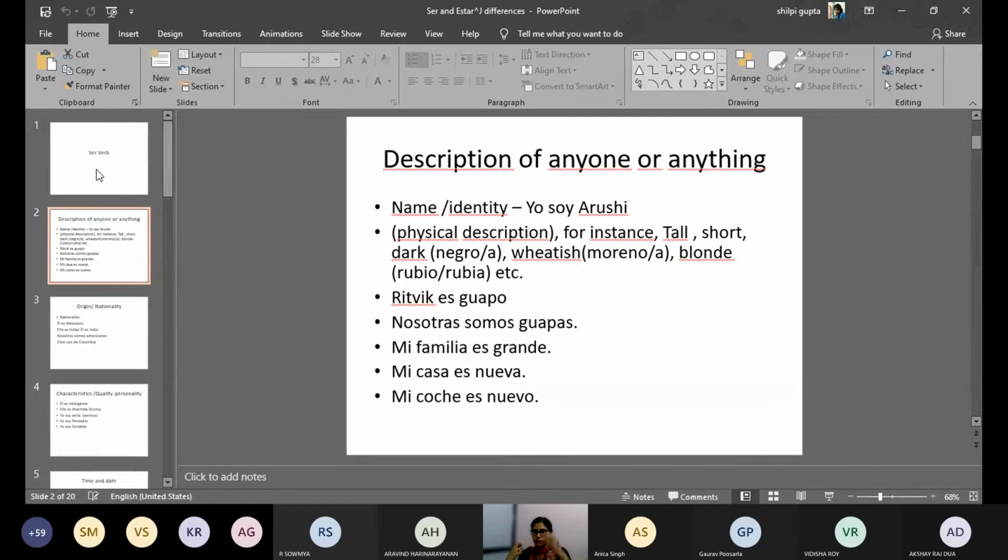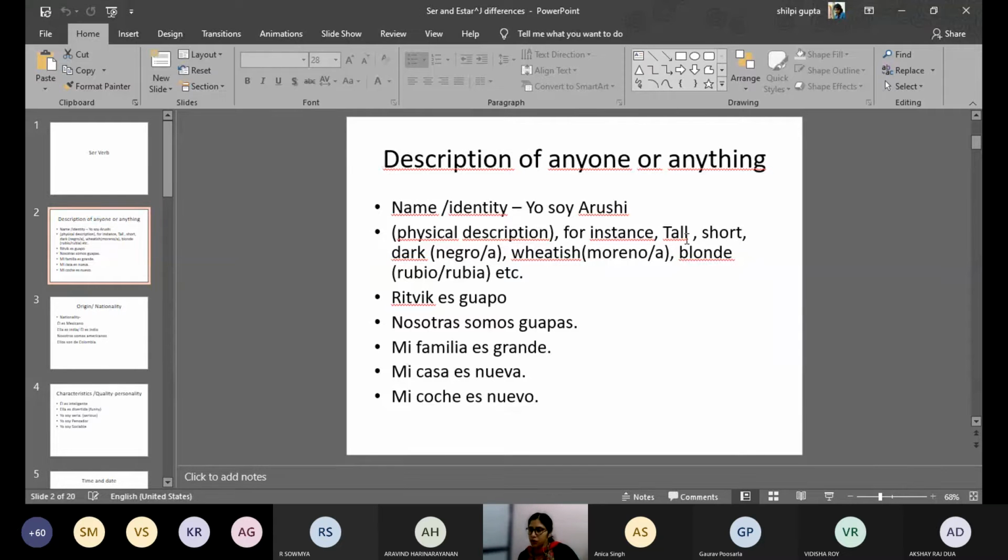So for all this physical description of a person, I am using the ser verb. For example, yo soy alta. Alta is also my physical description. You will see and you will tell, ella es alta. And if I see you, if you are handsome, I will tell you, tú eres guapo, or tú eres guapa, tú eres bajo, tú eres baja, tú eres intelligent. Now I will not talk about that. But this is the physical description of somebody, a person.